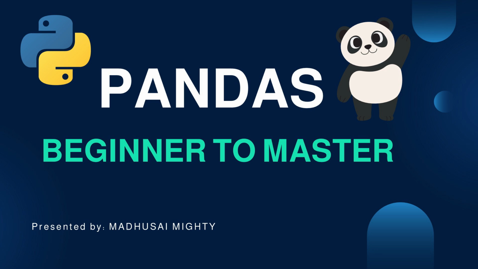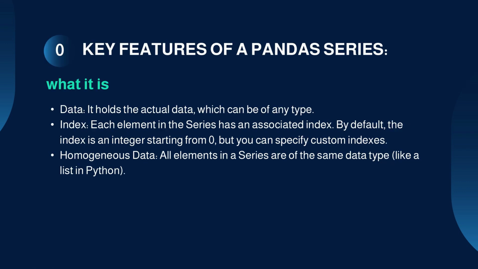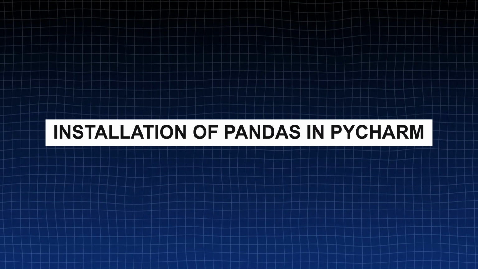Let us dive into Pandas series, one of the two core data structures in Pandas. What is Pandas series? A series is a one-dimensional labeled array capable of handling data of any type like integer, float, string, objects, etc. Think of it like a single column in an Excel sheet or as a Python list with labels or indices. Okay, now let us see how to install Pandas in our computer.